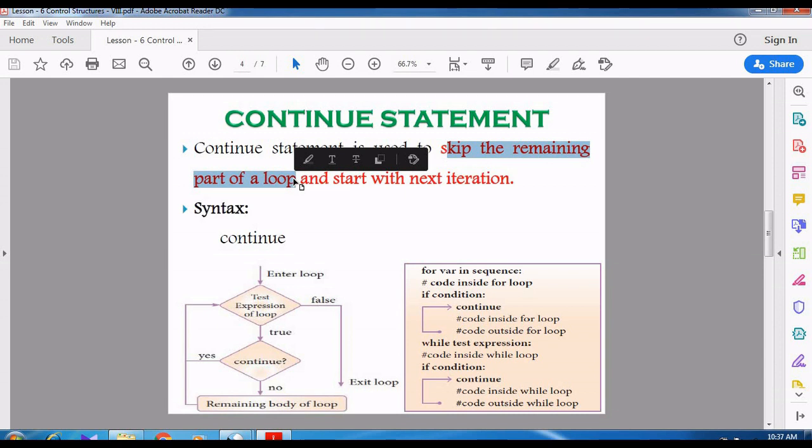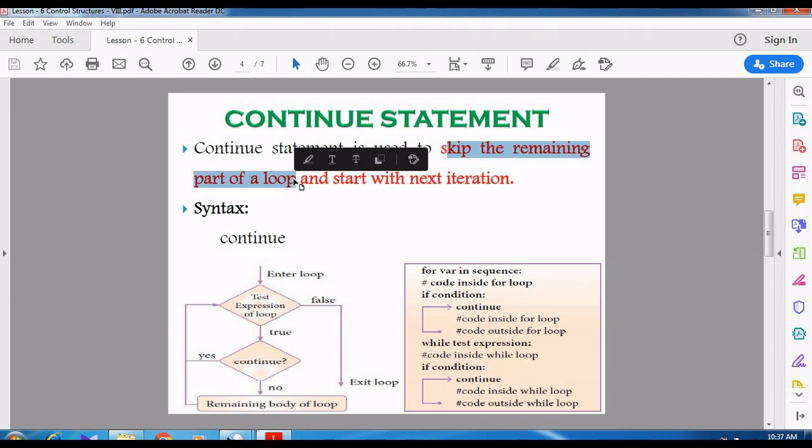Again I repeat, whenever the loop condition is true, it enters into the body of the loop. In the body of the loop, whenever the continue statement occurs, whatever statements are after the continue statement inside the body of the loop will be skipped.